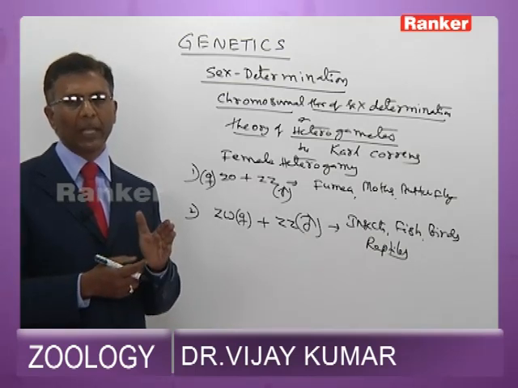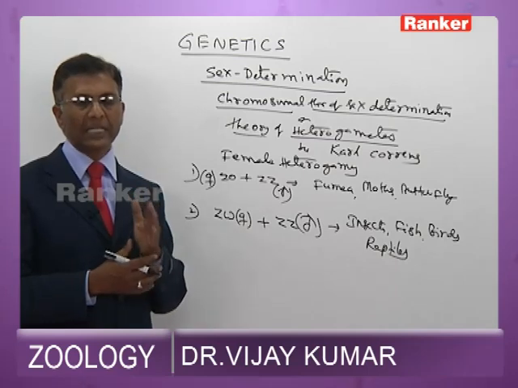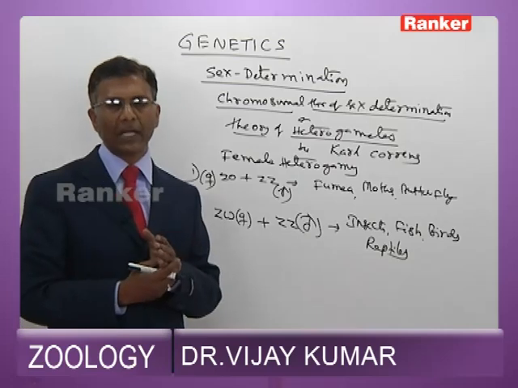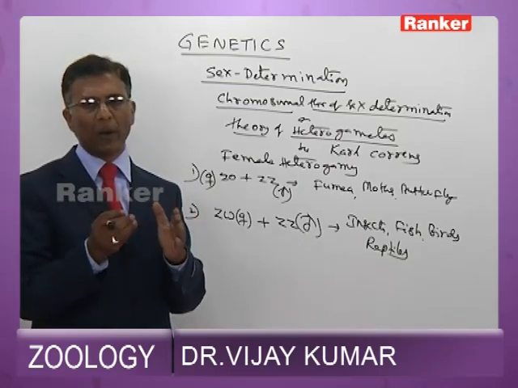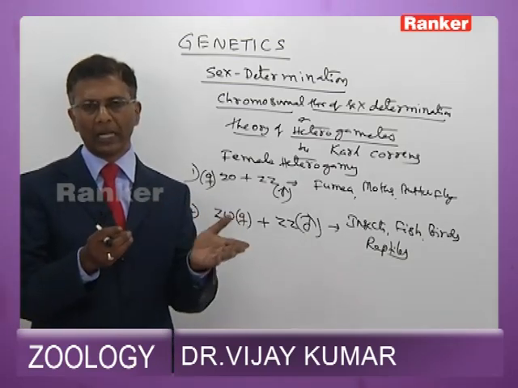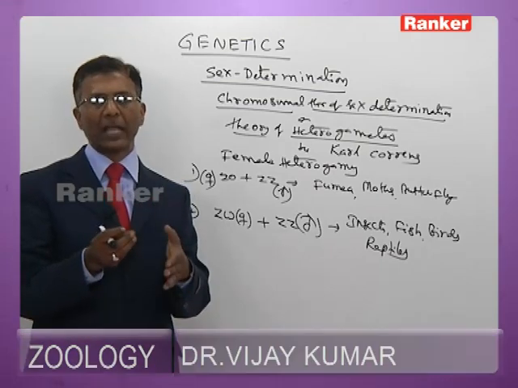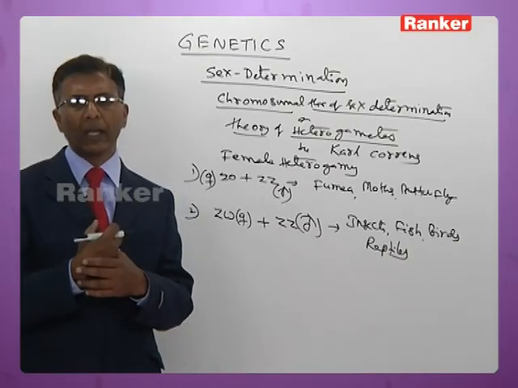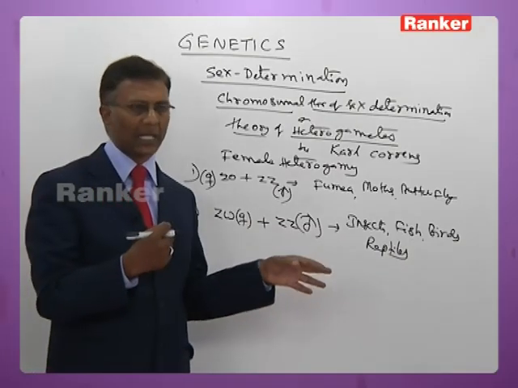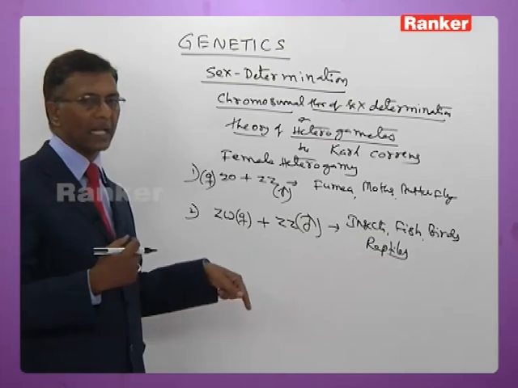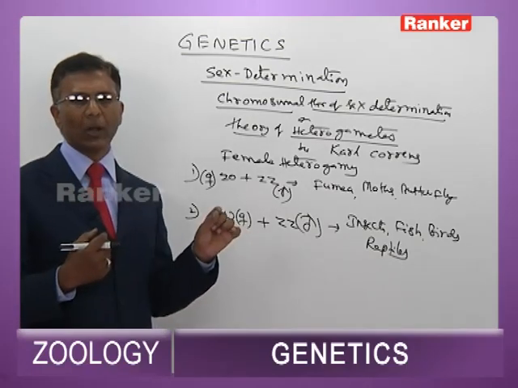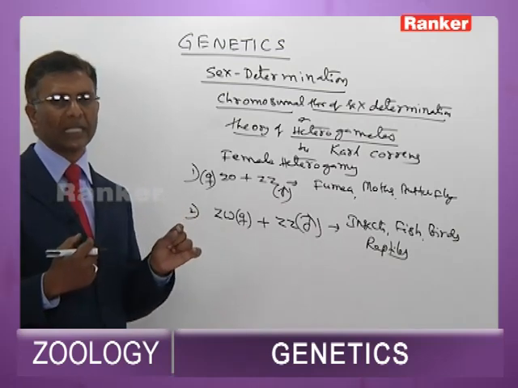In human beings, sex is determined at the time of fertilization. Suppose the sperm with Y fuses with the ovum, that zygote is male. The sperm with X fuses with the ovum, that zygote is female. Whereas in birds, fish, reptiles and insects, depending upon the nature of the chromosome of the ovum, the sex is determined.